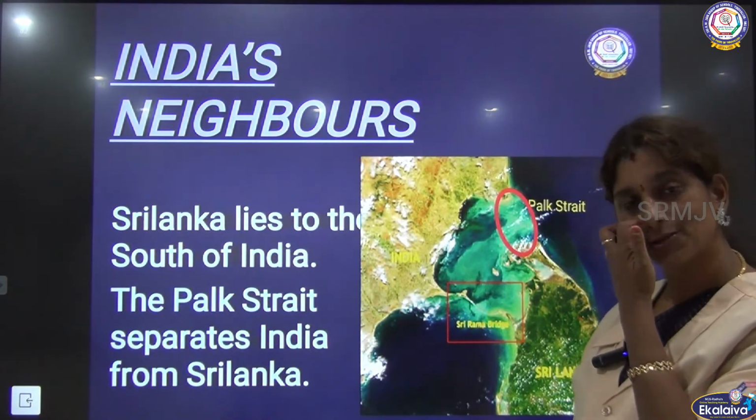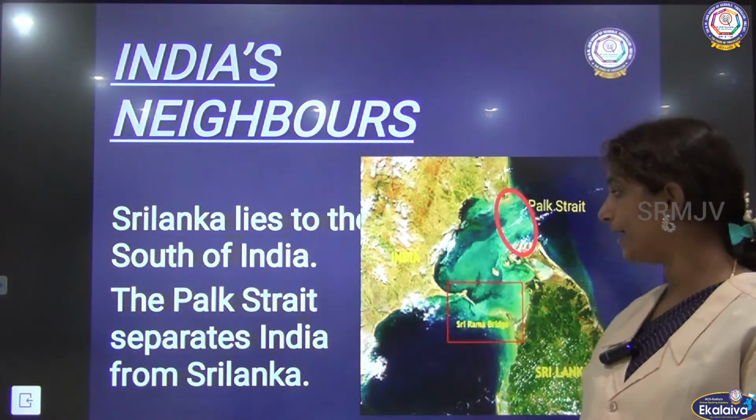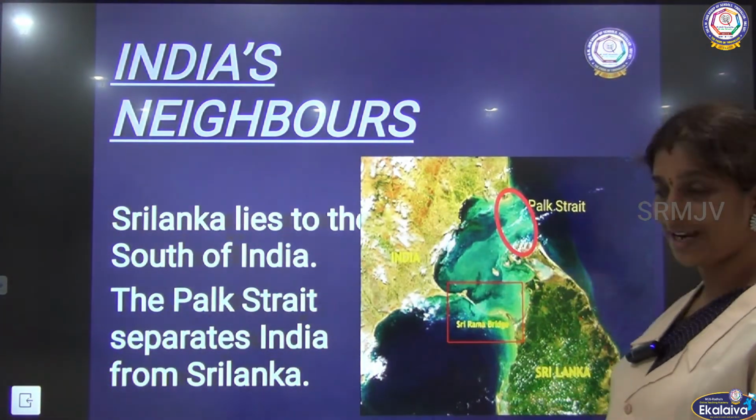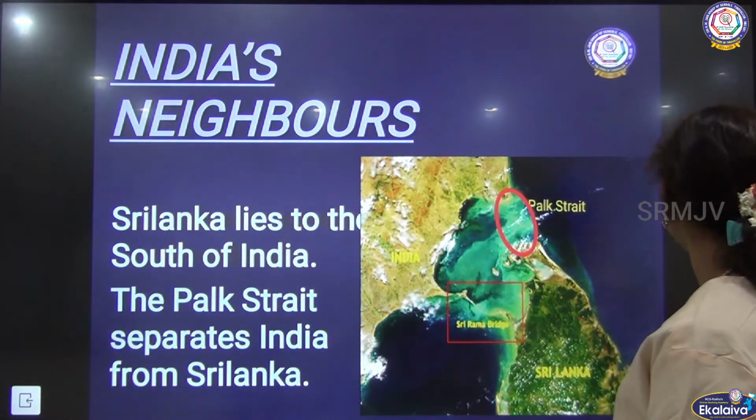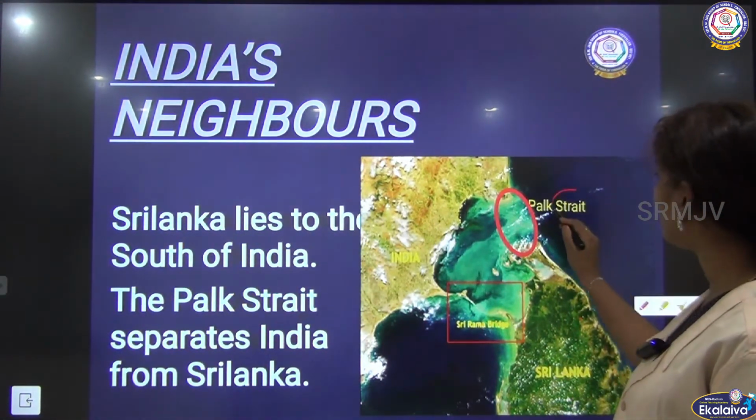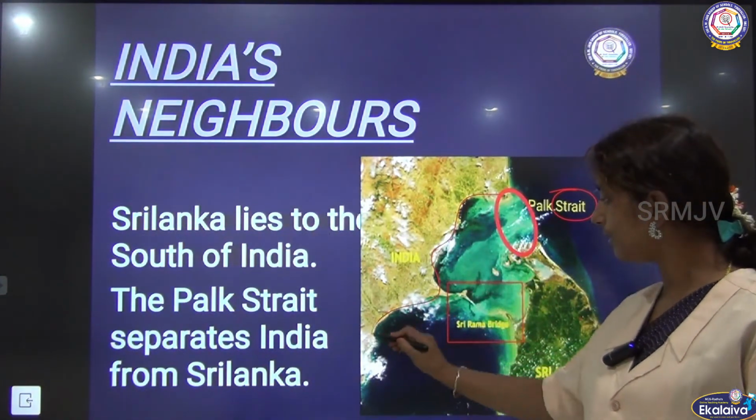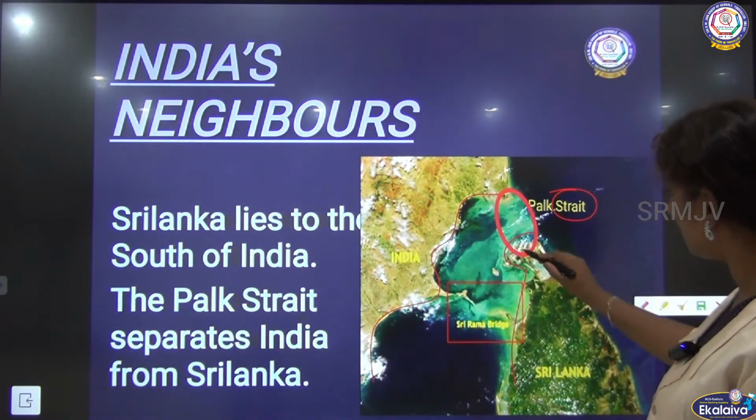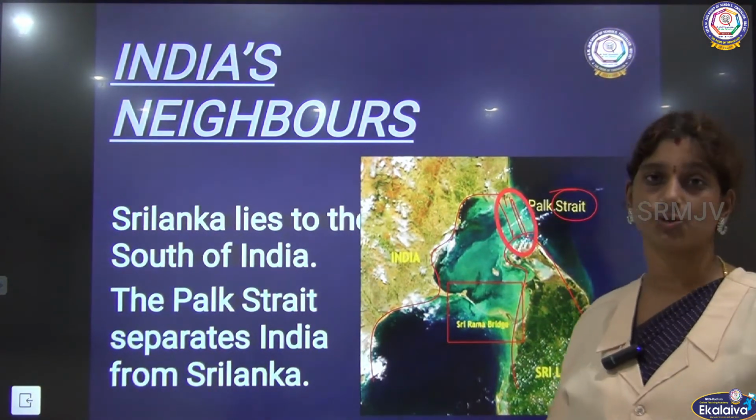Sri Lanka lies to the southernmost part of India, but it is separated by the Pak Strait, okay, that runs between India and Sri Lanka. So we should understand what is meant by strait. Okay, so here you could see India gets over here and Sri Lanka is here, right? So this in between place we call it to be Pak Strait.